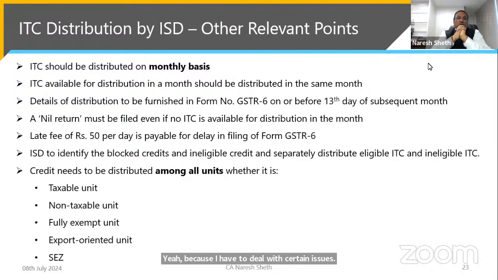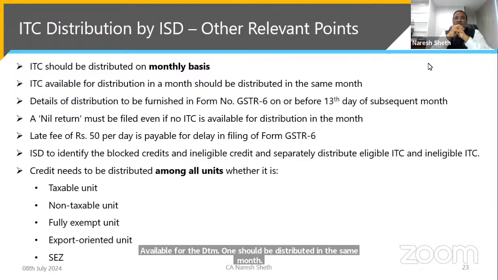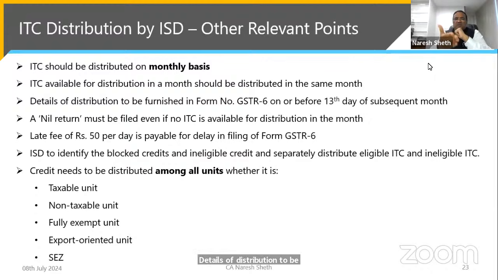ITC should be distributed on a monthly basis. It is not that you can distribute at your whims and fancies. Every month it is to be distributed. ITC available for the distribution month should be distributed in the same month. Details of distribution are to be furnished in form GSTR 6, meaning this return of ISD, before the 13th day of the subsequent month.